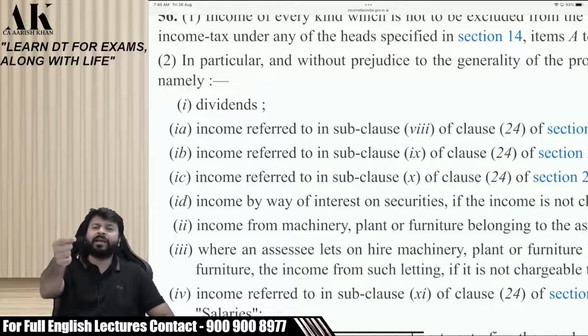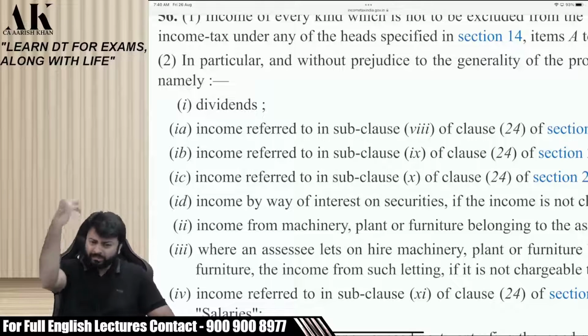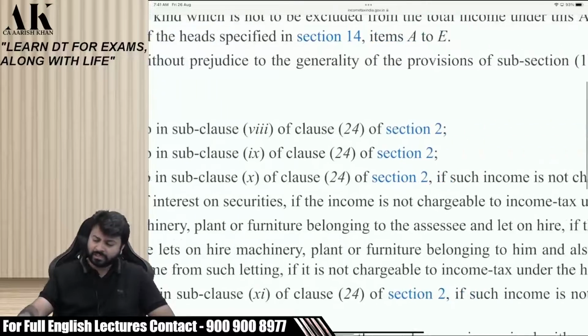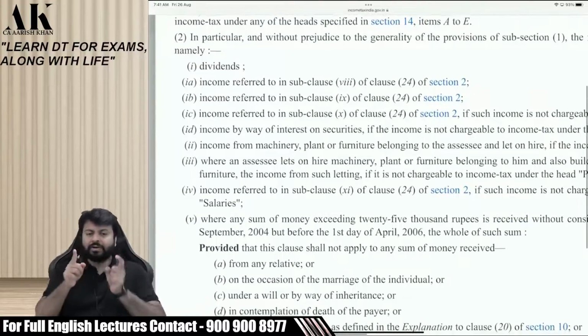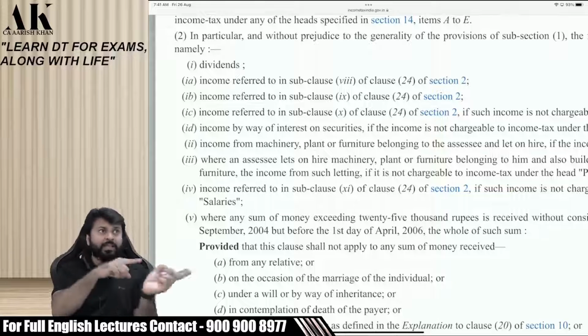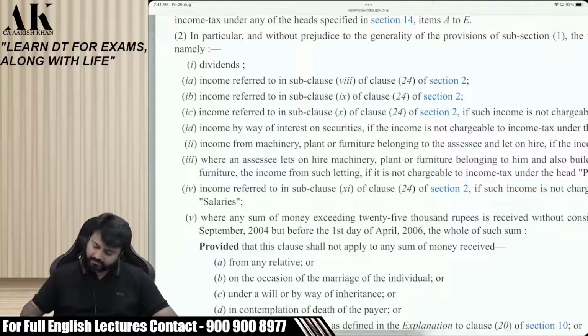Whether it is earned by a small investor like you and me, or by a giant like mutual fund companies, it doesn't matter. It will always come under IFOS. It will not come under business and profession. Now let me tell you the logic behind this. For interest, they have made a confusion, right? Here or there or here. For dividends, there is no confusion. The logic is very simple.